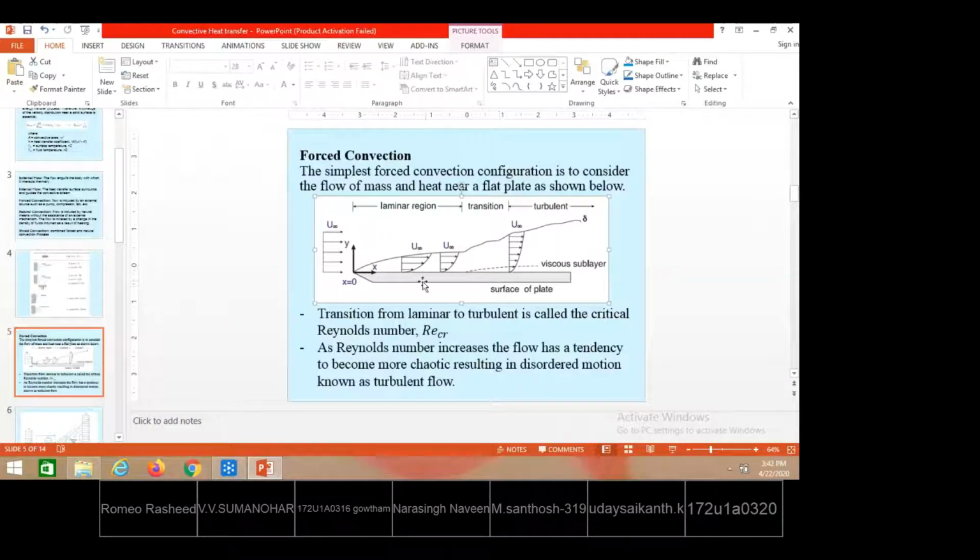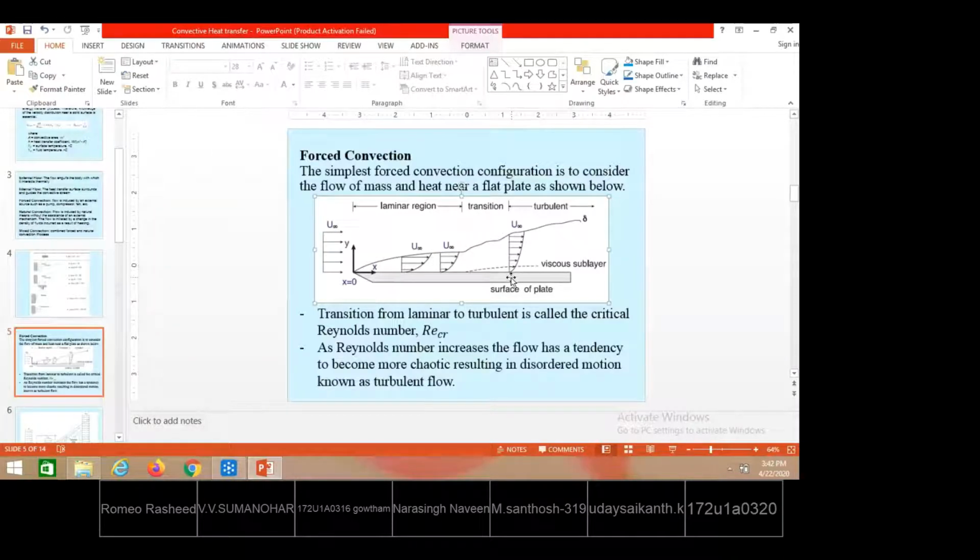The third layer will be flowing over the second layer. The lesser velocity of the second layer will tell the third layer, no, you also move along with me, don't go at a speed of u infinity. Therefore the third layer also will decrease its velocity. This is how, within this thick line of separation region, the velocity keeps on changing at any section of the plate, maybe here or here or here.